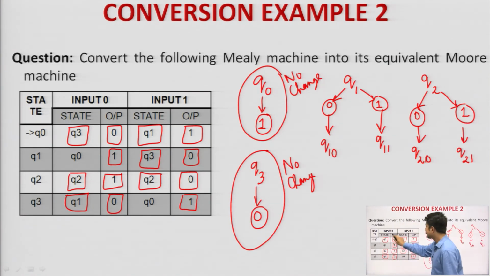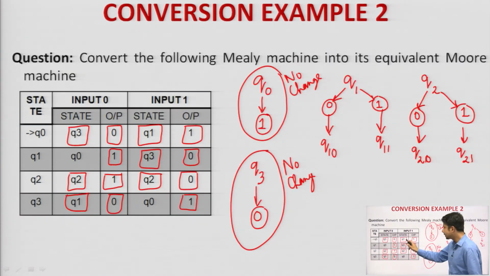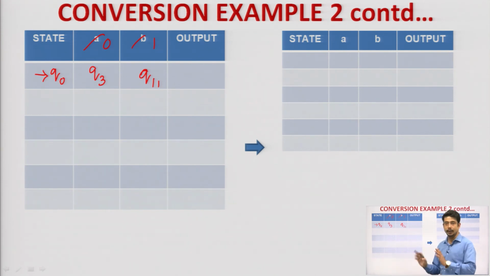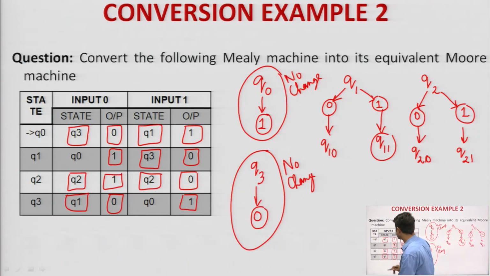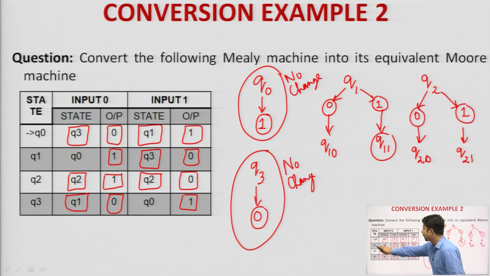Now, Q naught on seeing input alphabet 0 goes to Q3, output is 0, and on 1 it goes to Q1. Now, the output is what? 1. Which is the state of Q1 which is having output as 1? Q11, correct. So in the place of Q1 I will write Q11. I hope till here it is clear to everyone. Next step, I will write the next state, that is Q1. Now, if you look into the table, Q1 on seeing input alphabet 0, where is it going? It is going to Q naught.